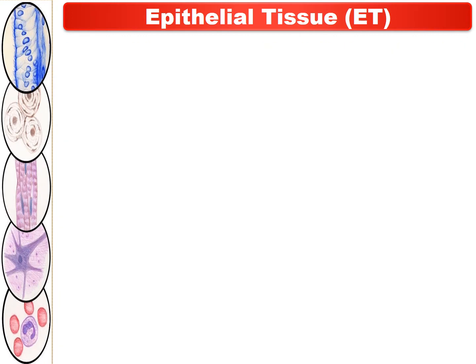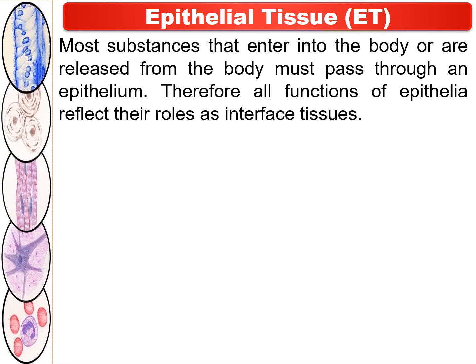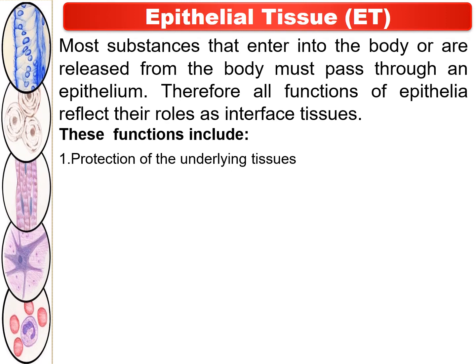Now, let us discuss some features and the functions subserved by the epithelial tissues. Most substances that enter into the body or are released from the body must pass through an epithelium. Therefore, all functions of epithelia reflect their role as interface tissues. These functions include, number one, protection of the underlying tissues.